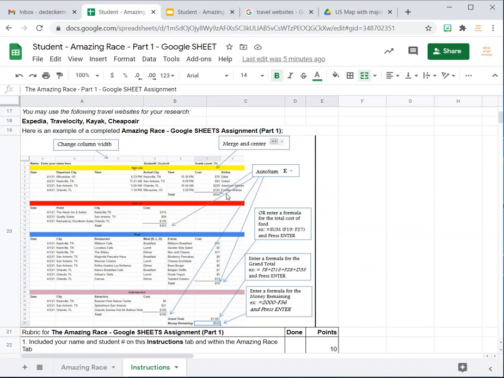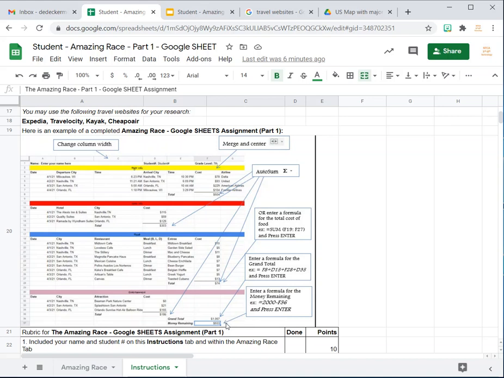Once you get an idea of what you need to do for the spreadsheet, this is giving you an idea of the things you will be doing. You'll be doing a merge and center, adjusting column widths, and using the auto sum function to tally your totals, adding up the total of all of your costs for your flights, hotels, food, and entertainment. Then you will get a grand total, and you can subtract that from the 2 grand which I give you for this assignment, and whatever you have remaining will show up here.